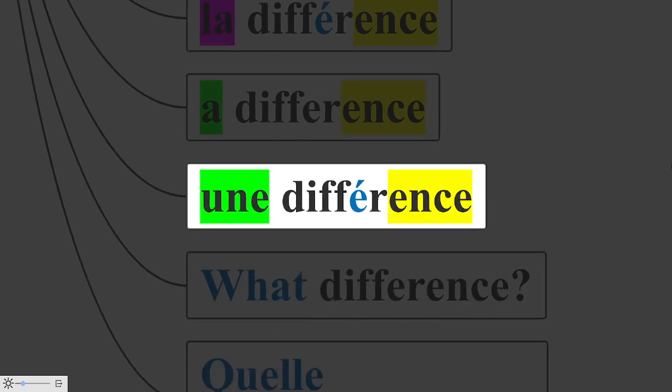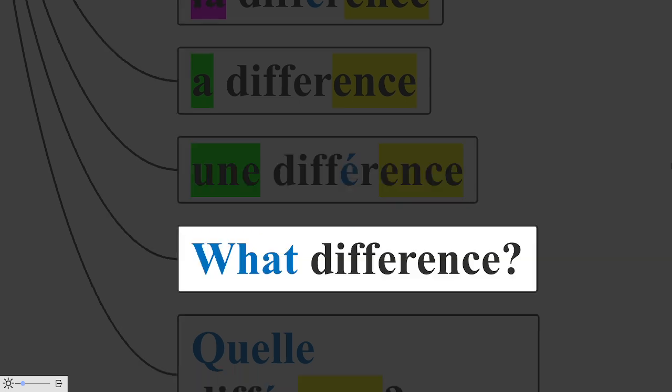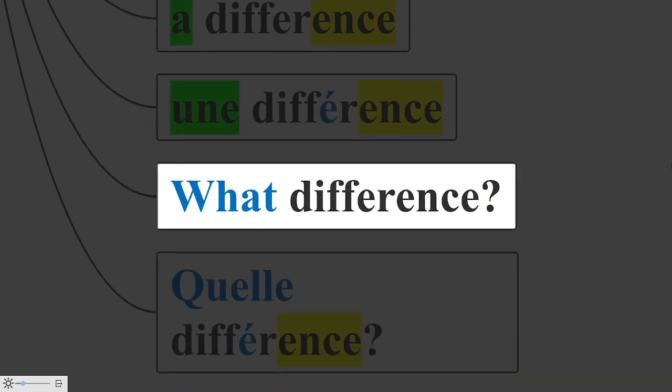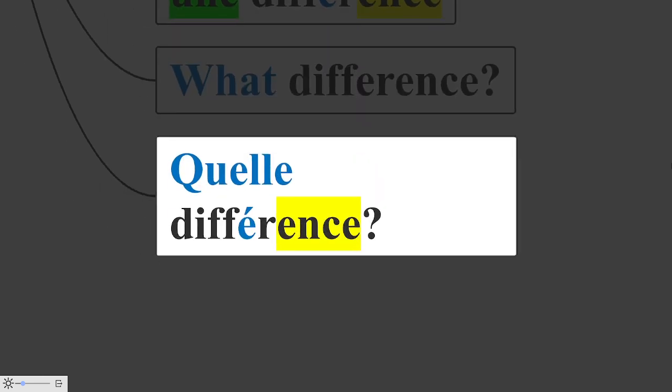Une différence. For instance, how do you say what difference in French? What difference in French is called quelle différence. Quelle différence.